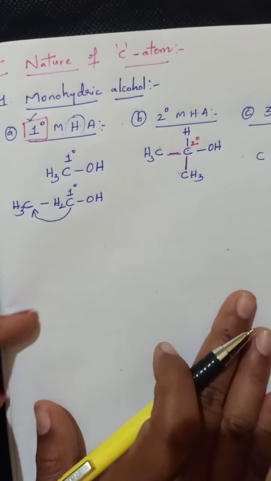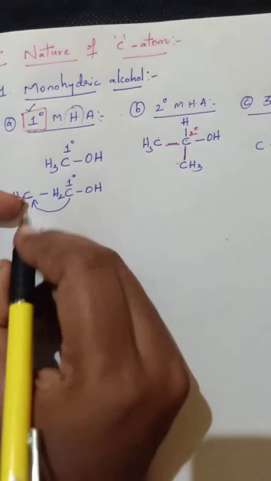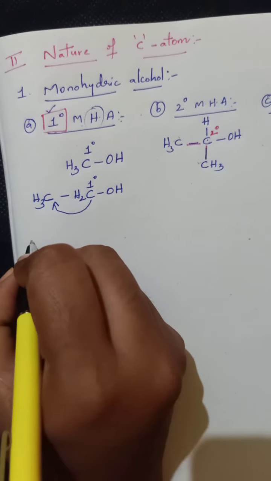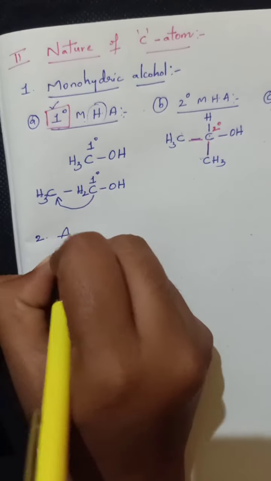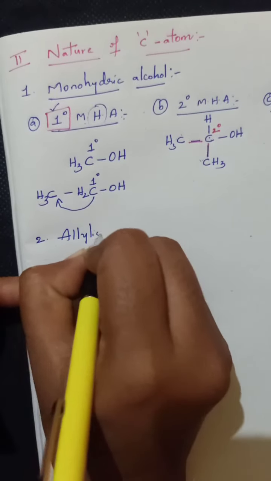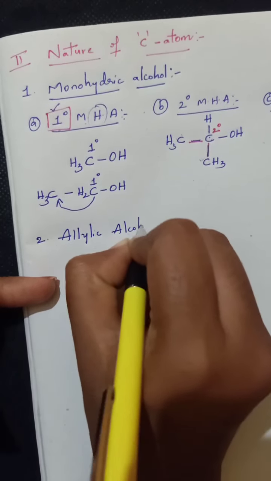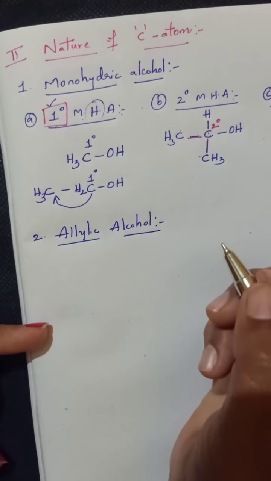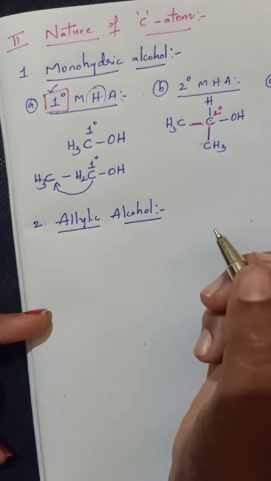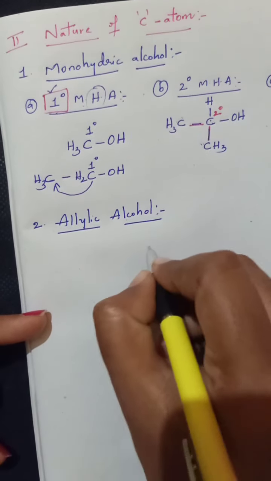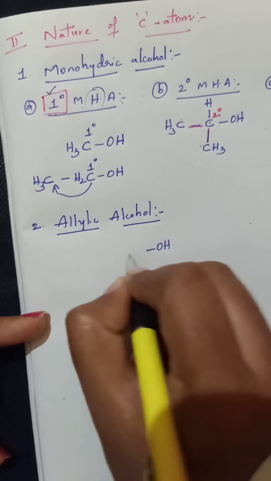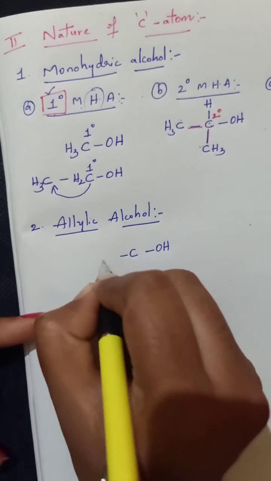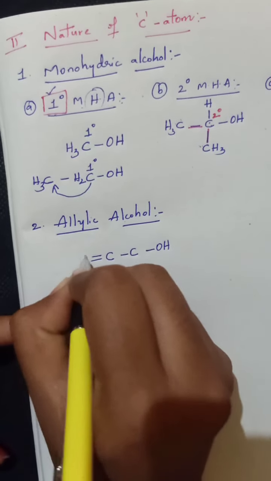Now move on to the next type, that is the second type under the nature of carbon atom, known as allylic alcohol. These allylic alcohols are the alcohols or hydroxy compounds in which the OH group is attached to an sp3 hybridized carbon, which in turn is attached to an sp2 hybridized carbon.